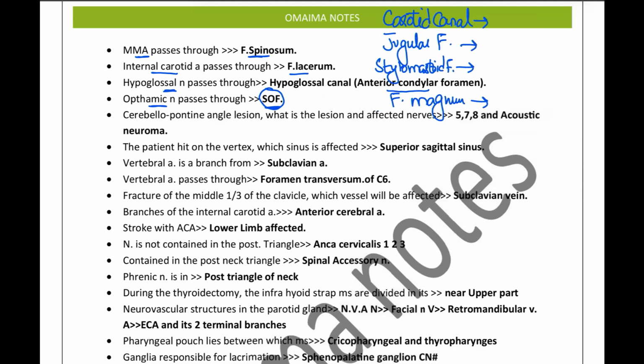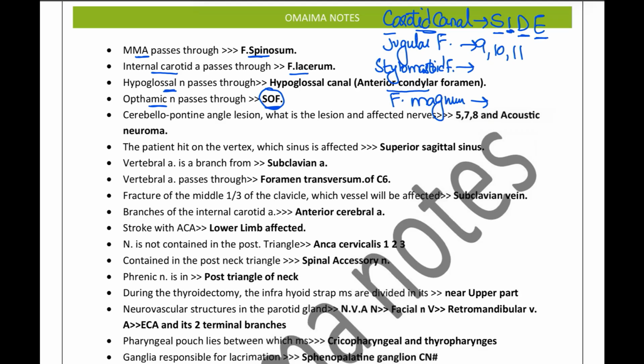So, from the carotid canal, we have the mnemonic SIDE, and out of this, S represents sympathetic plexus. Out of this, the most important is the internal carotid artery, and then we have the deep petrosal nerve and the emissary veins. From the jugular foramen, we have the 9th, 10th and 11th nerves passing.